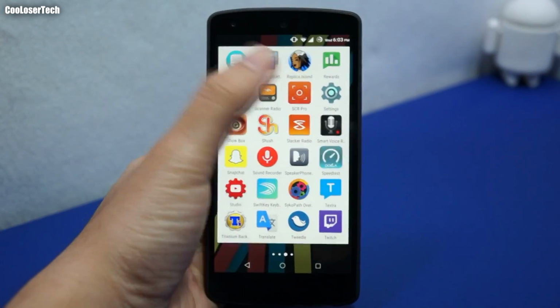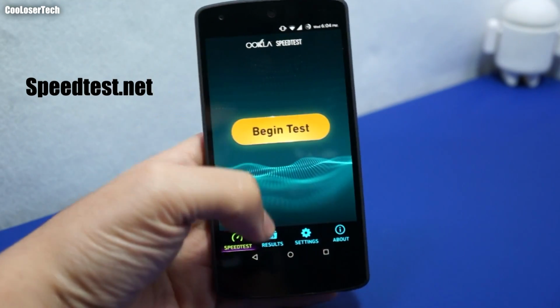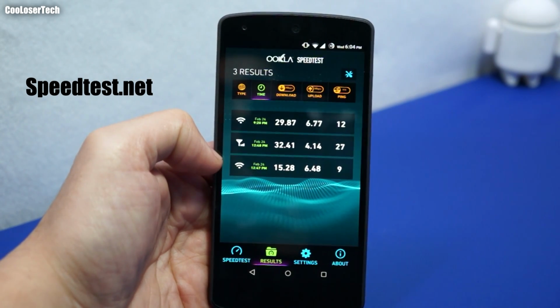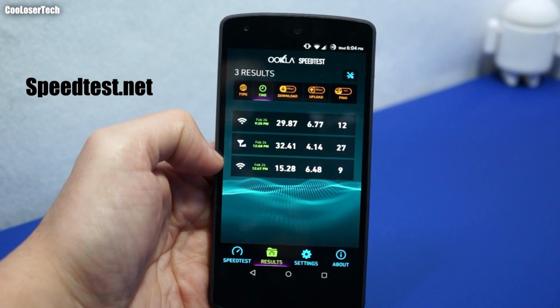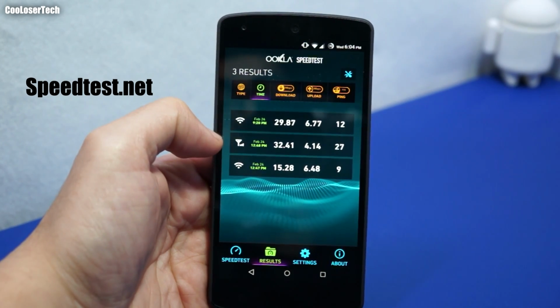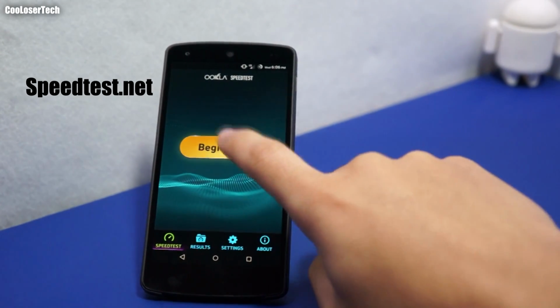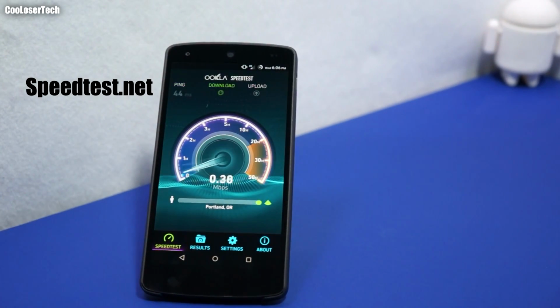And next we have the speed test. This is how I do all my speed testing. Here are my results. My home internet, February 24th, I got 1528 megabits down. On my T-Mobile service, I get 32 here at home. Okay, it's on LTE. Let me begin the test, and we're going to see what my LTE connection is here in the corner of my room. On my bed, it actually goes to like 32. So it depends on what corners or sections of the house get better reception.